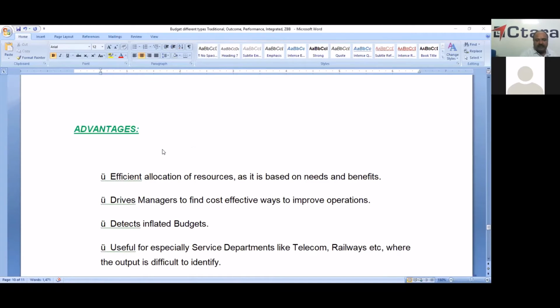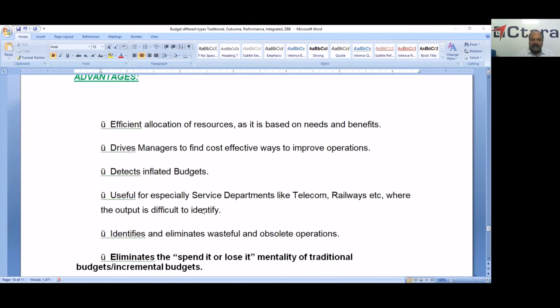The advantage of ZBB is the efficient allocation of resources because it is based on the needs and benefits. It drives managers to find cost-effective ways to improve operations, because they are trying to find innovative measures. And it detects inflated budgets.